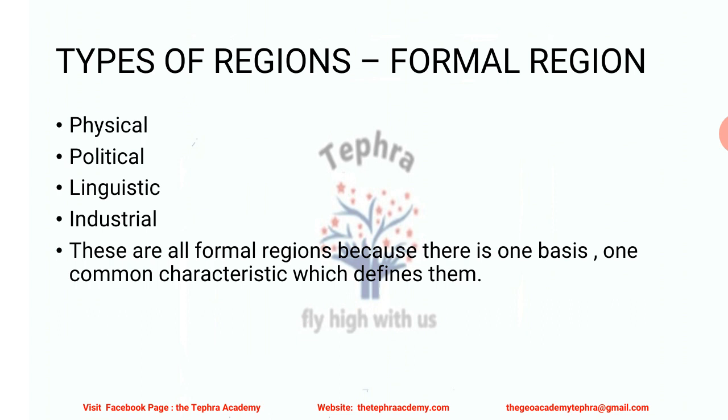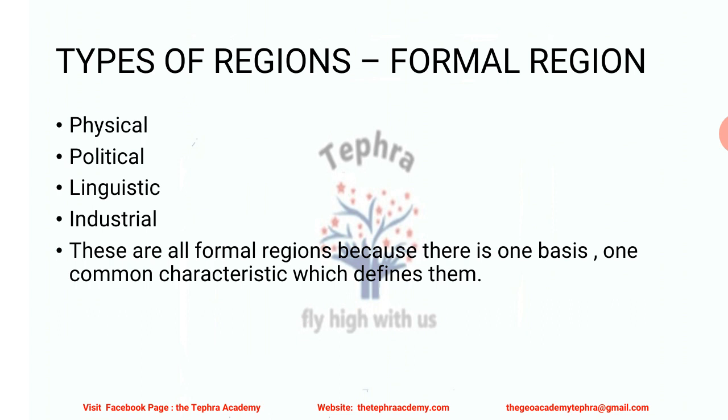These are all formal regions because there is only one common characteristic which defines them. Be it a natural region like the tropical rainforest or the Mediterranean region, based on climatic conditions, soil or vegetation, or political regions based on administrative boundaries. Madhya Pradesh and Maharashtra are two different regions because their administrative boundaries are different, or Pune and Ahmednagar are two different districts, or even within Pune there could be two different talukas or tehsils which divide them.